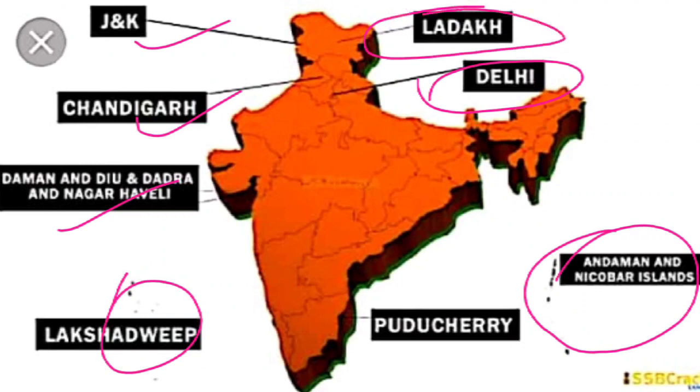So these are the 9 union territories located in India: Jammu and Kashmir, Chandigarh, Daman and Diu, Dadra and Nagar Haveli, Lakshadweep Islands, Puducherry, Andaman and Nicobar Islands, Delhi, and Ladakh.